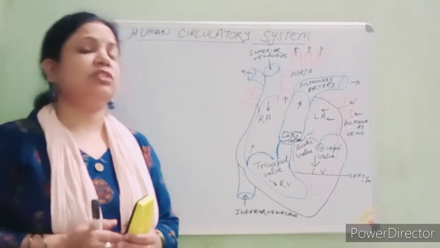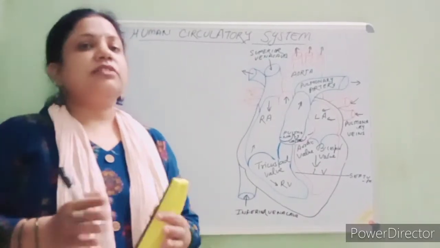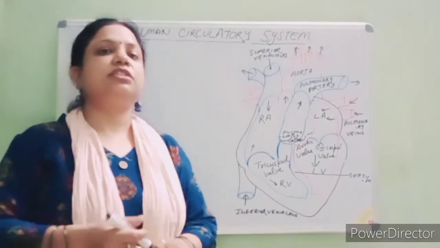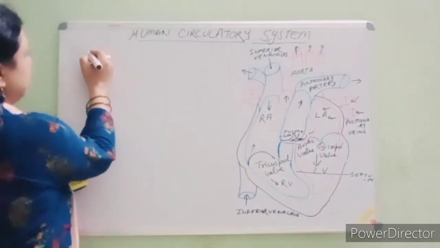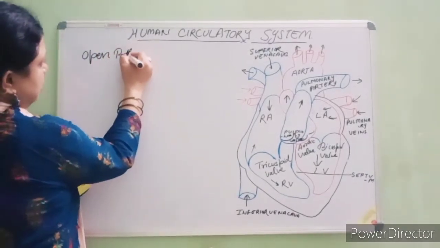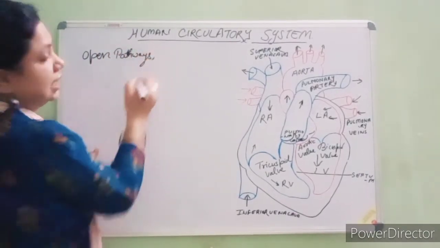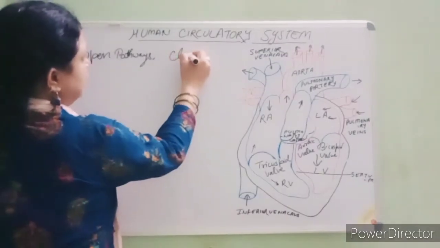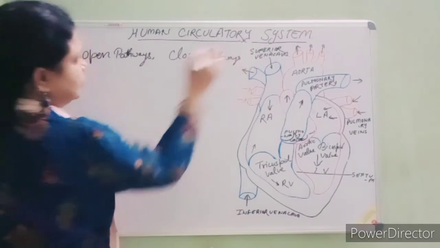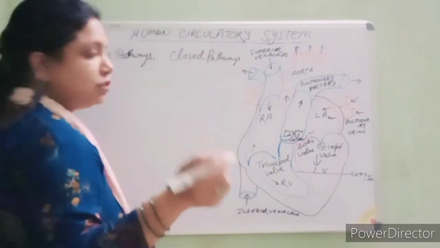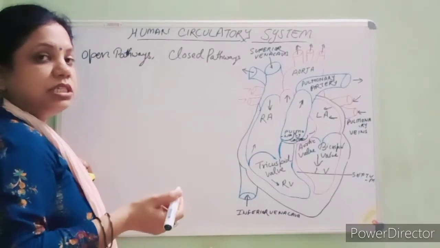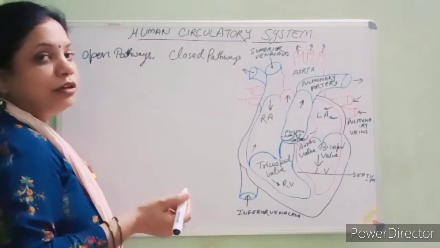Clear? Now students, in the circulatory system there are two pathways. One is the open pathway and the second is the closed pathway. Clear students? Here, the open pathway is basically present in arthropods and mollusks.